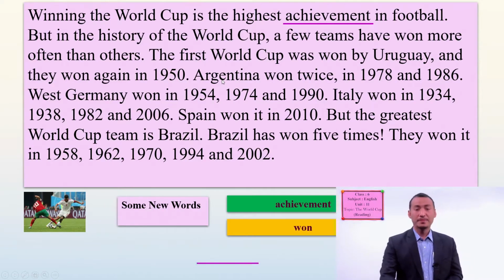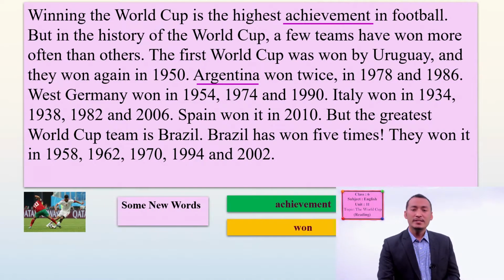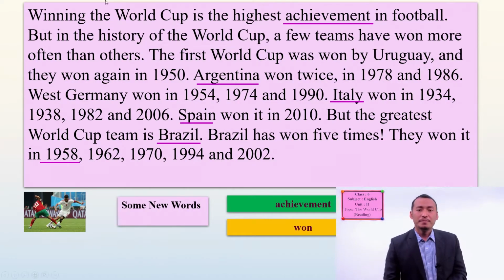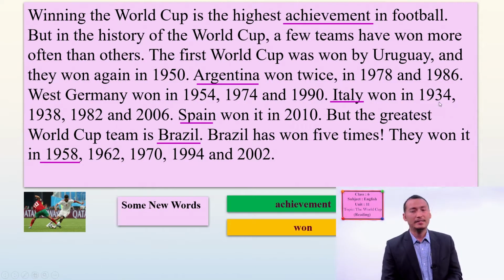Argentina won twice, in 1978 and 86. And West Germany won in 1954 and 1974 and 1990. Italy won in 1934, 1938, 1982, and 2006. Spain won it in 2010.